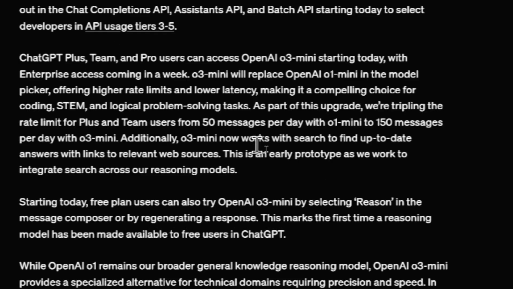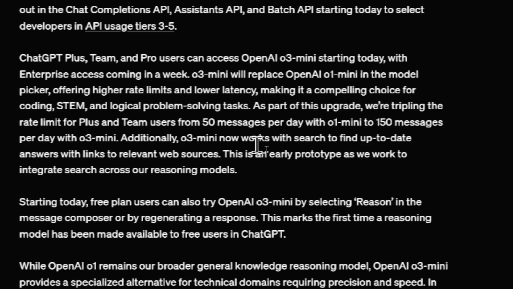O3 Mini will replace OpenAI O1 Mini in the model picker. Obviously, that makes sense. If it's offering higher rate limits and lower latency, and it's performing better, we don't need O1 Mini anymore. As part of this upgrade, we're tripling the rate limit for Plus and Team users from 50 messages per day with O1 Mini to 150 messages per day with O3 Mini.